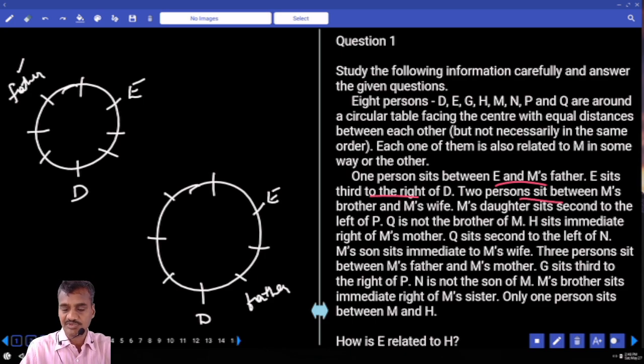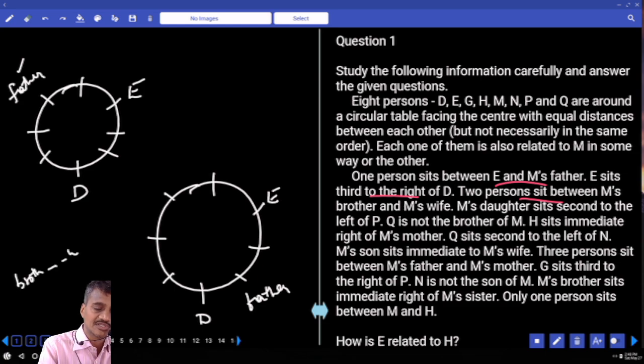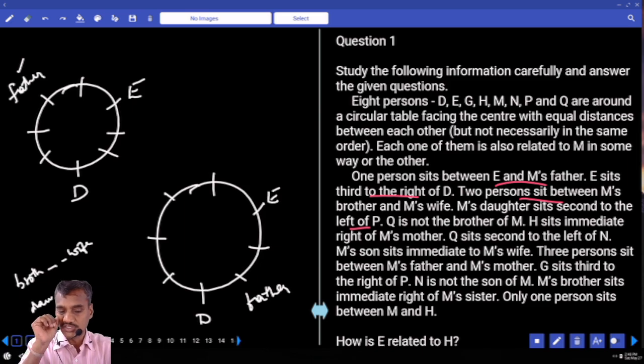There are two persons between brother and wife. Between brother and wife, how many persons are there? There must be exactly two people. Daughter sits second to the left of P. Daughter sits second to the left of whom? Second to the left of P. And Q is not the brother of M. Now, Q is not the brother of M.